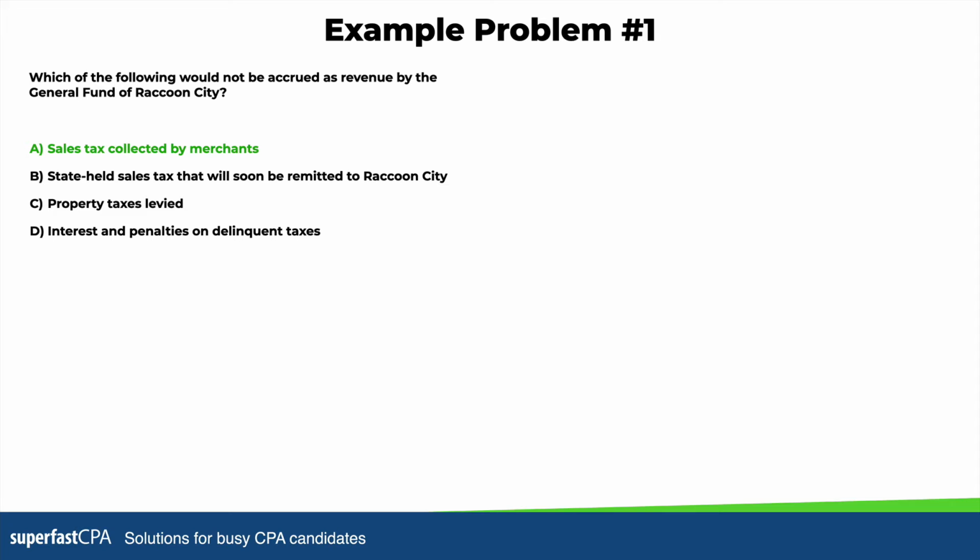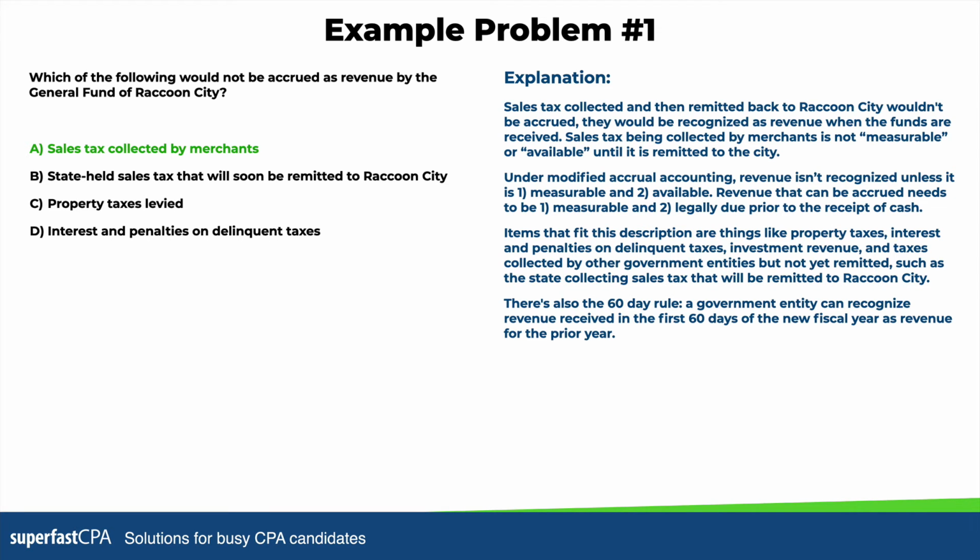The answer is sales tax collected by merchants. So here's the explanation. The sales tax that is collected by merchants and then remitted back to Raccoon City would not be accrued. It would be recognized as revenue when those funds are actually received by the city. Sales tax being collected by merchants is not measurable or available until it's been given back to the city.